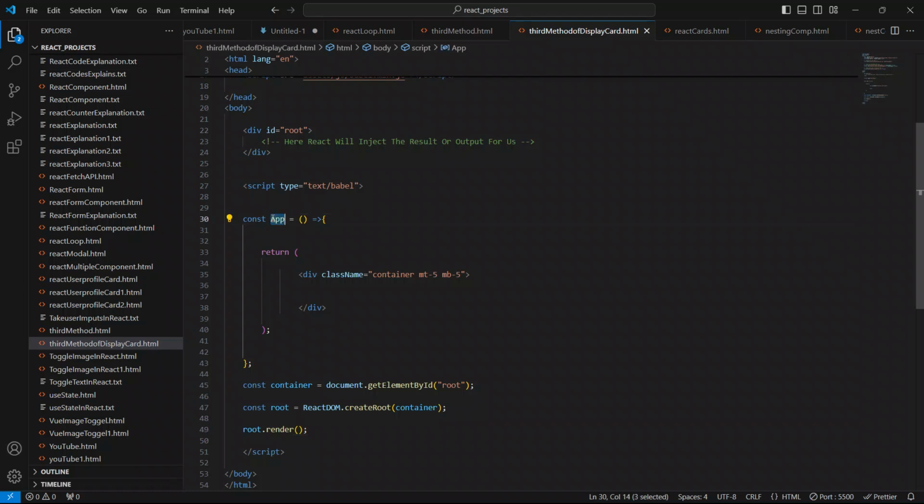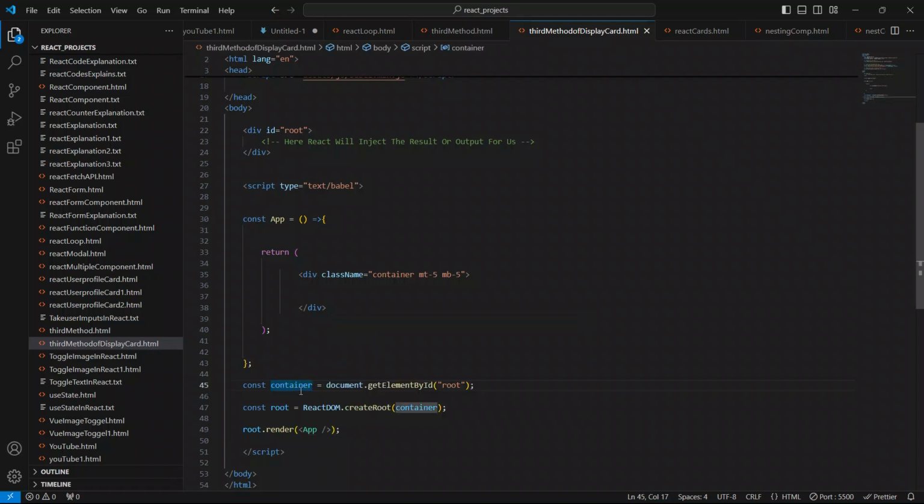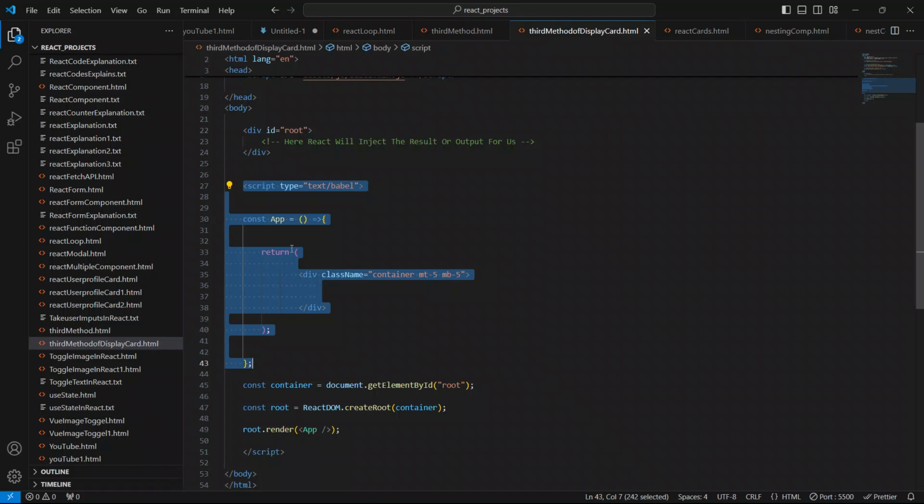We have to render this parent component, app. We have to close it as well, because it's compulsory to close all the tags and elements, whether it is a self-closing tag or anything. It's mandatory in React.js. So close it. You can see the error is gone now. Now this wrapper div, this container div has been mounted or connected to this React parent component.